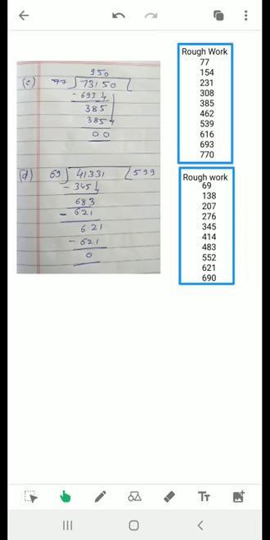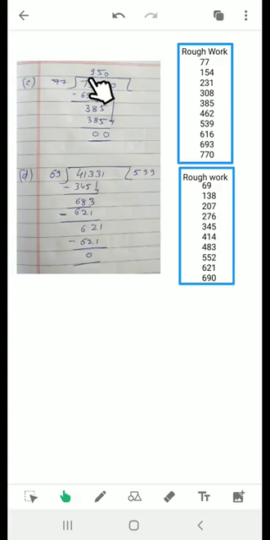731 will come 9 times. How many times? 9 times. So is 731 coming in the table? No. So what will we take? This is 693, because after 693 the number is 770. The 770 is greater than 731, so we cannot take 770, so we will take 693. That 693 is smaller than 731, so we can take that.